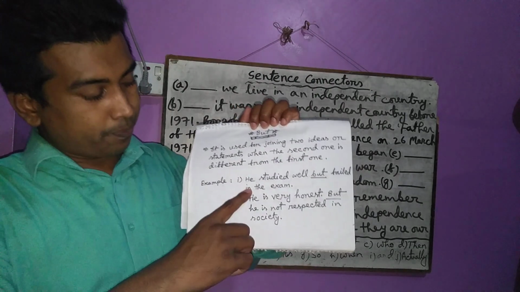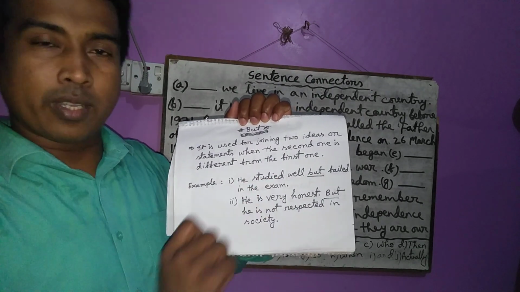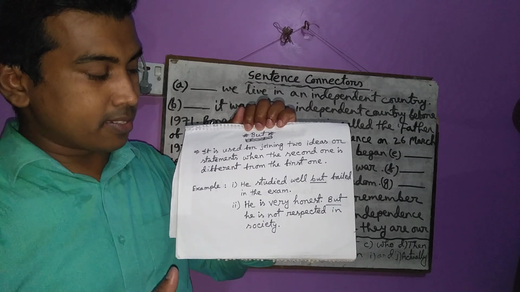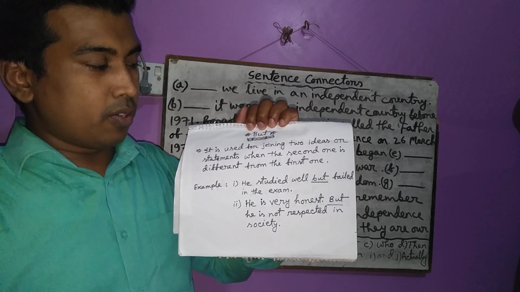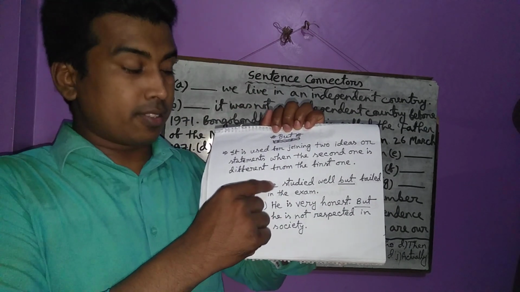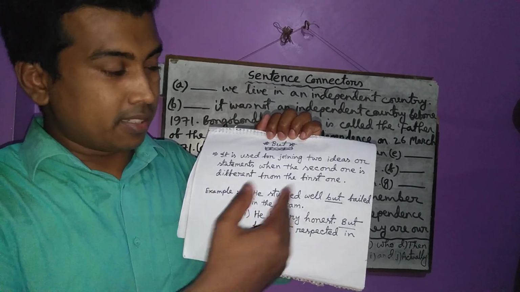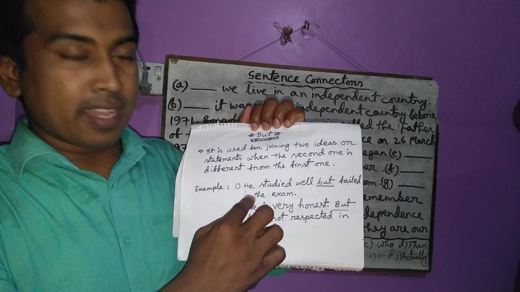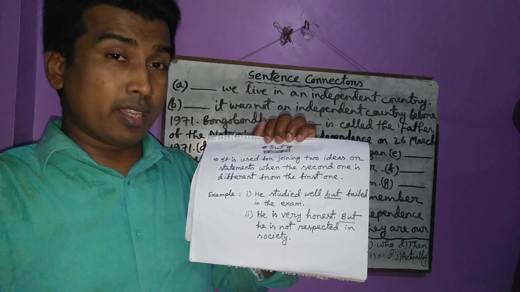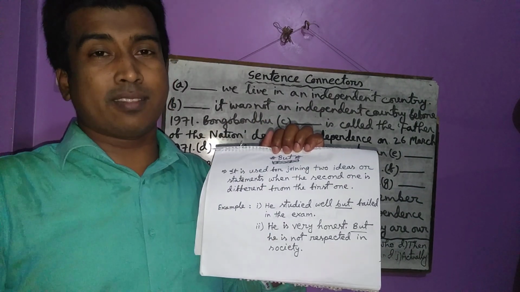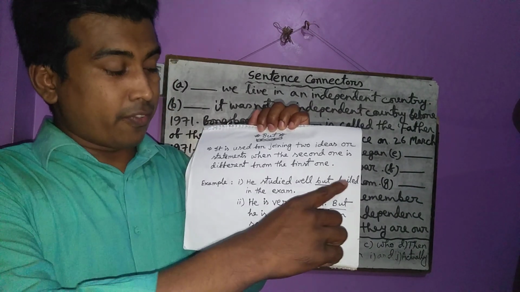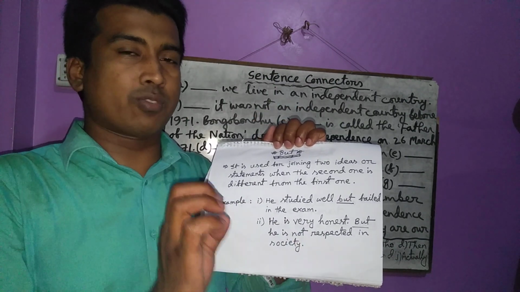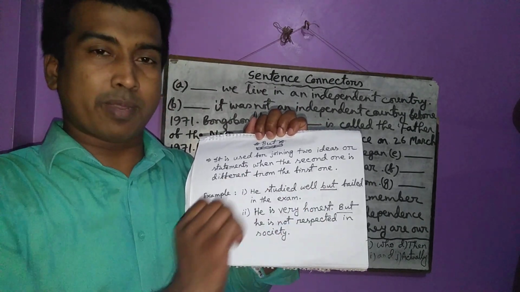So, for example, he studied well but failed in the exam. What is the first idea? That is, he studied well. The second one, failed in the exam. You know that by studying well, you will pass the exam. But failed in the exam, totally different, totally opposite. That's why you have to use but here.